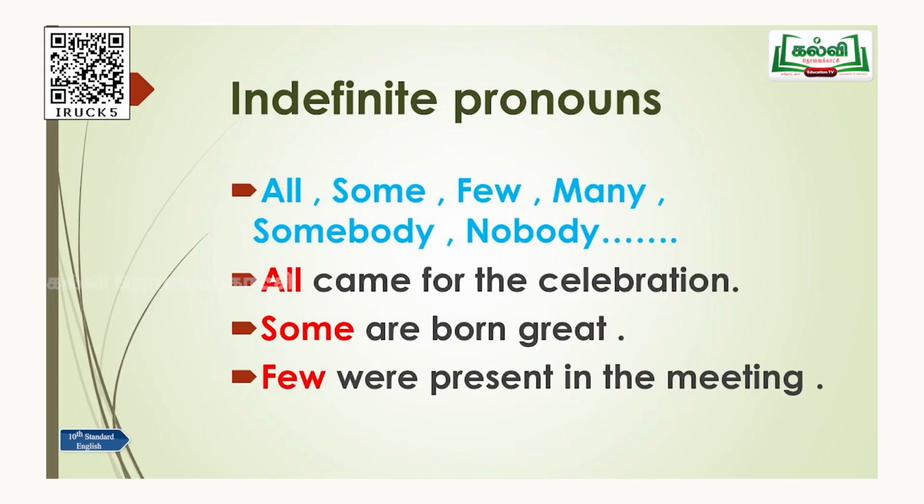If they are using such words as all or some, it does not define any number, just some group. That is why it is not defined properly, and that's why it is called indefinite pronouns. It is very clear, I think. By the name itself, you can understand easily. See, what are the indefinite pronouns? All, some, few, many, somebody, nobody.